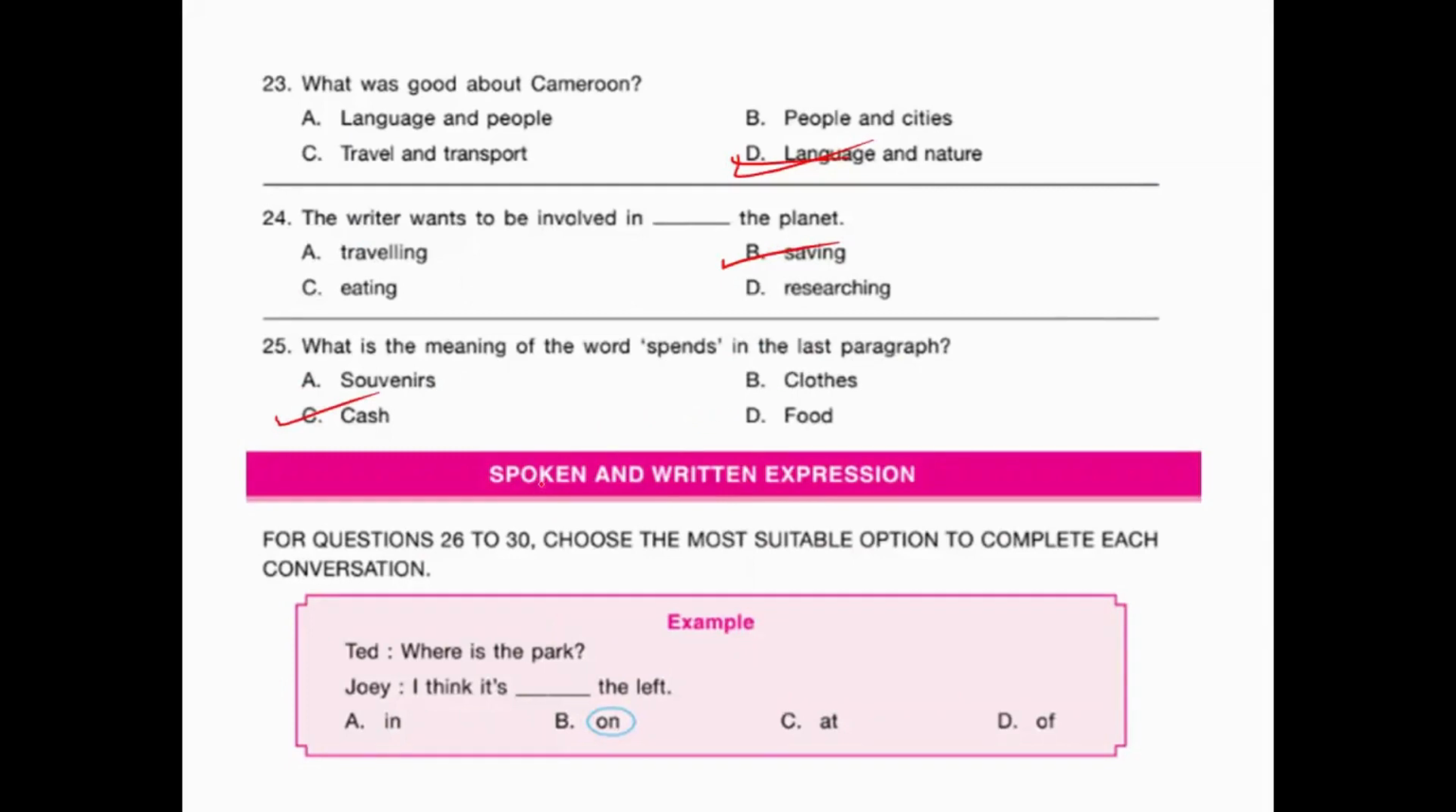Okay. Now, the third section is about spoken and written expressions. For questions 26 to 30, choose the most suitable option to complete each conversation. For example, Ted is saying, "Where is the park?" He's asking this question. Joy is answering, "I think it's dash the left." So you have to use the correct preposition over here. So it is on the left. I think it's on the left. Okay, option B is the correct answer. Okay, likewise, we have to answer all the questions in this section.